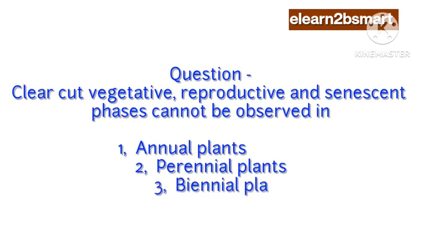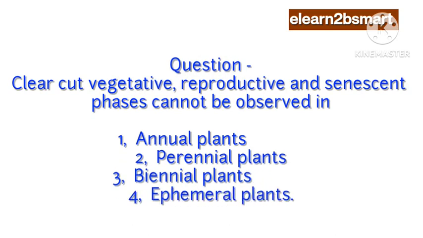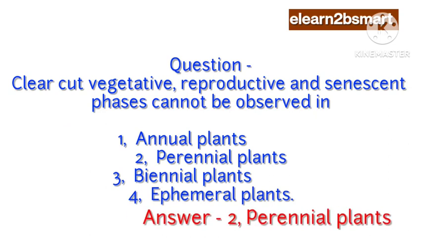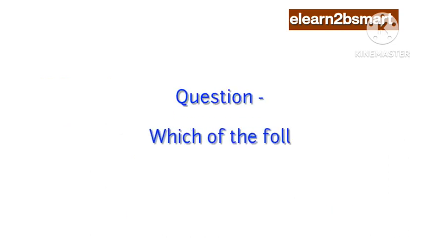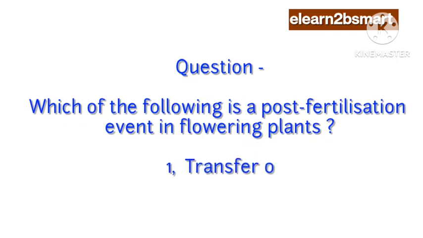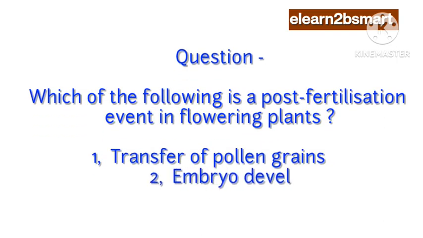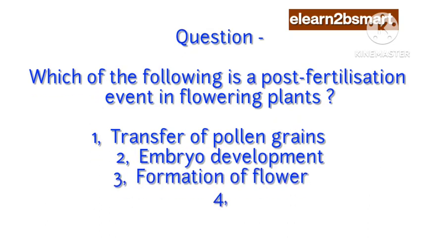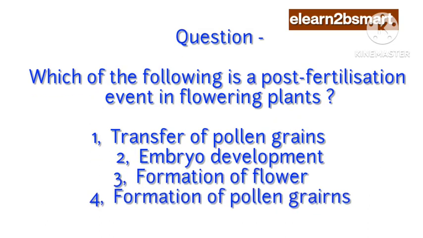Annual plants. 2. Perennial plants. 3. Biennial plants. 4. Ephemeral plants. Answer: 2. Perennial plants. Question: Which of the following is a post-fertilization event in flowering plants? 1. Transfer of pollen grains. 2. Embryo development. 3. Formation of flower. 4. Formation of pollen grains.